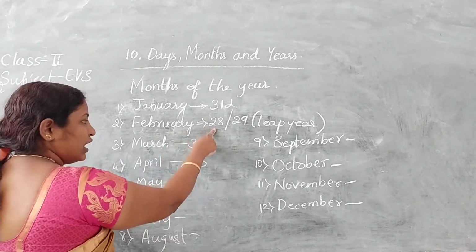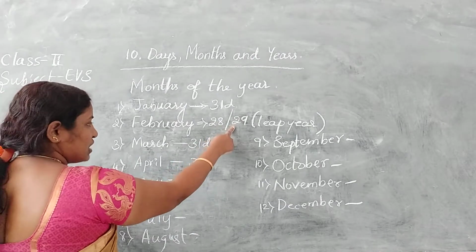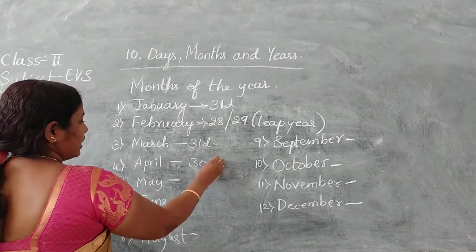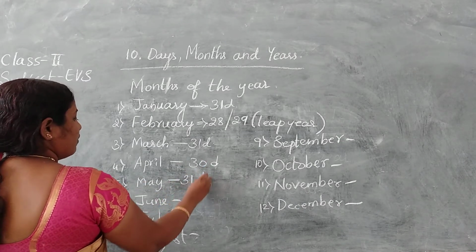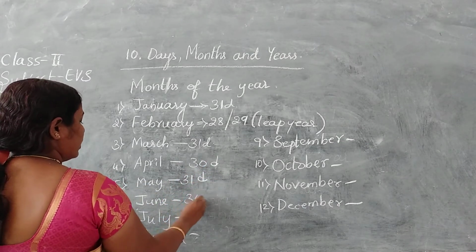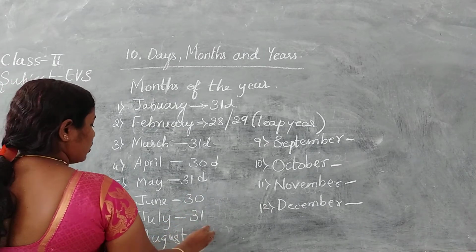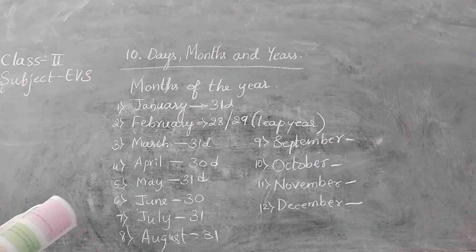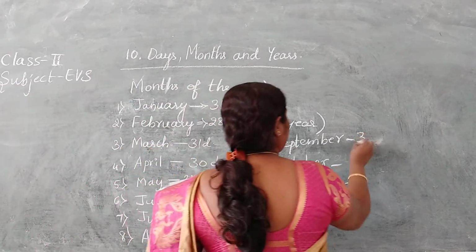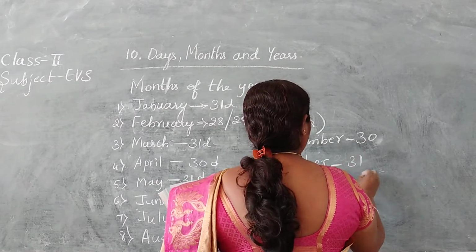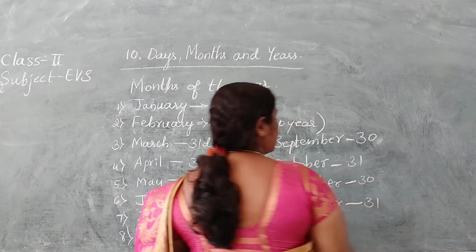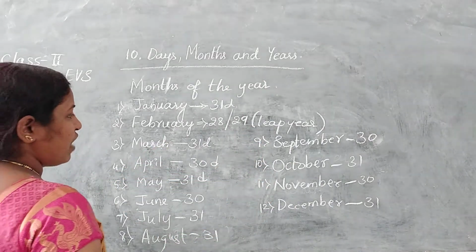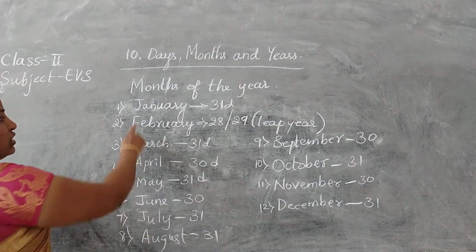January has 31 days. February has 28 days commonly, but on a leap year it has 29 days. March has 31 days. April has 30 days. May again 31 days. June 30. July is 31. August is also 31. Then September is 30. October is 31. November is 30. And December is 31. If we add these all, we will get 365 days in a year.